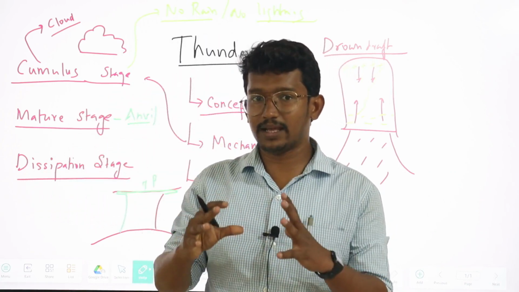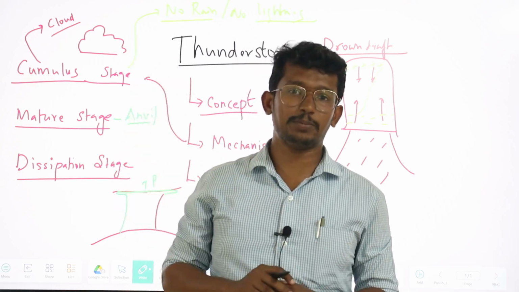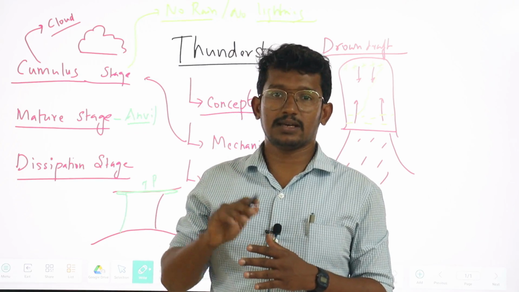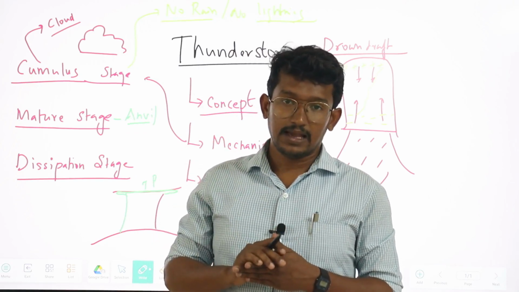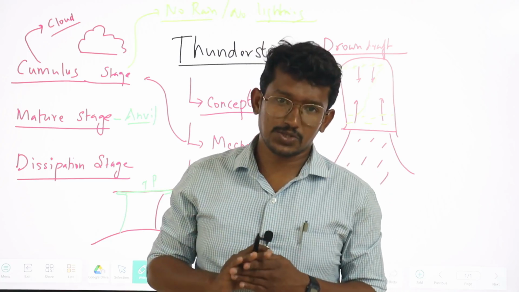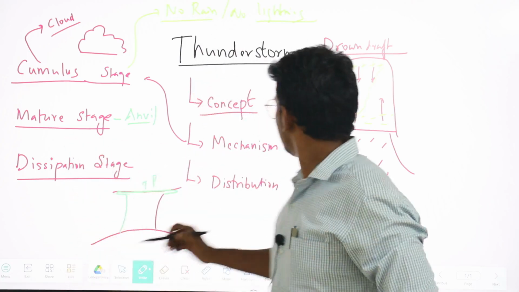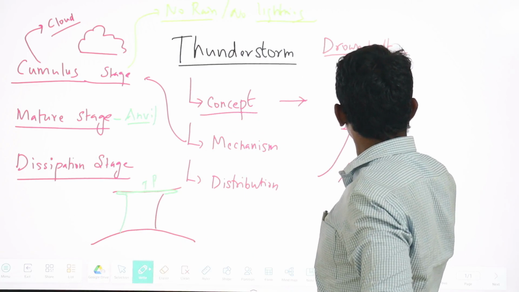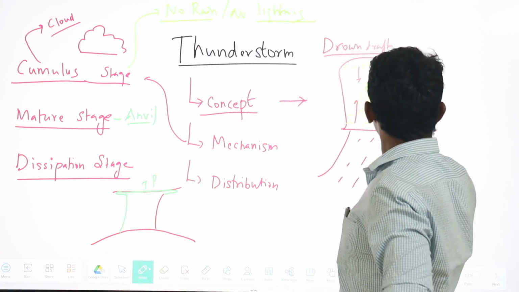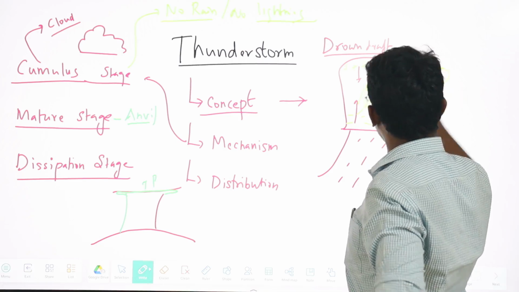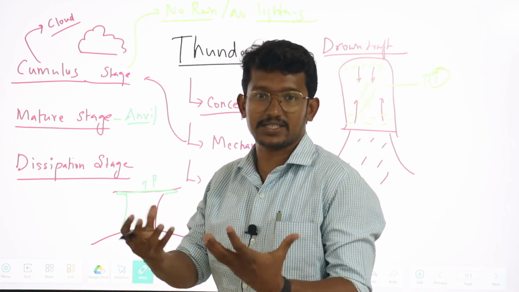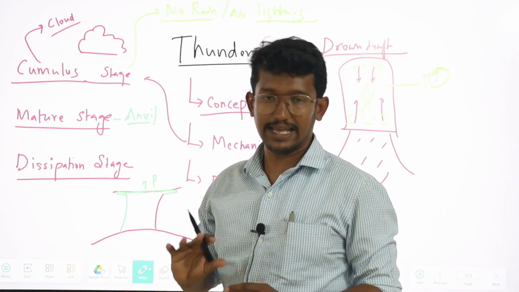So, at one point of time the discharge used to happen from positive to negative. During that discharge, the current discharge heats the surrounding air parcels to a greater level. The surrounding air used to experience a sudden increase in temperature, and because of that we can see a visible effect. This is what we call lightning.